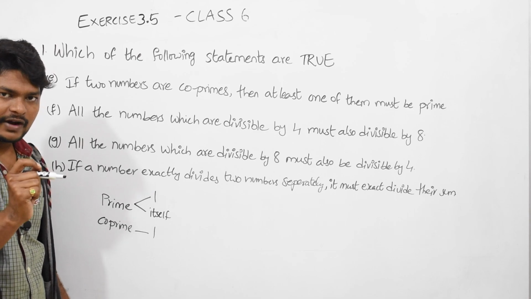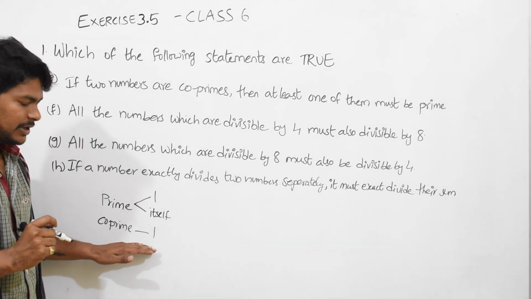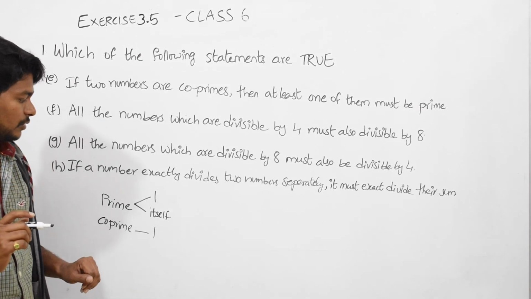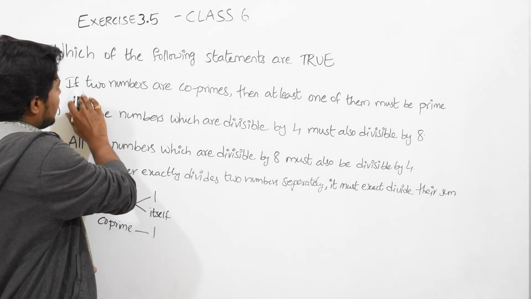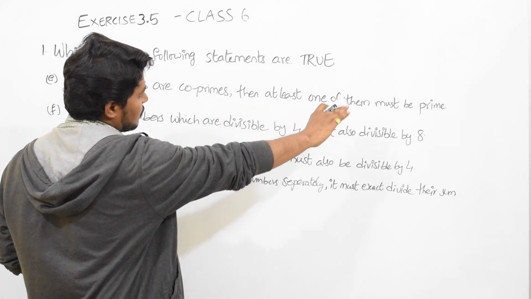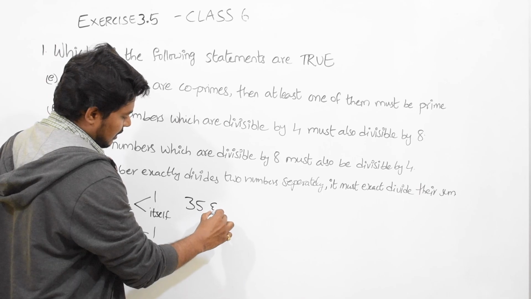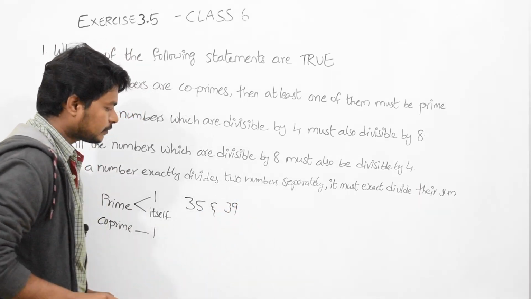Means the common factor between two numbers must be 1. Okay, then we can say the two numbers are co-prime. Now they are saying if two numbers are co-primes, then at least one of them must be prime. Let us take an example, 35 and 39.